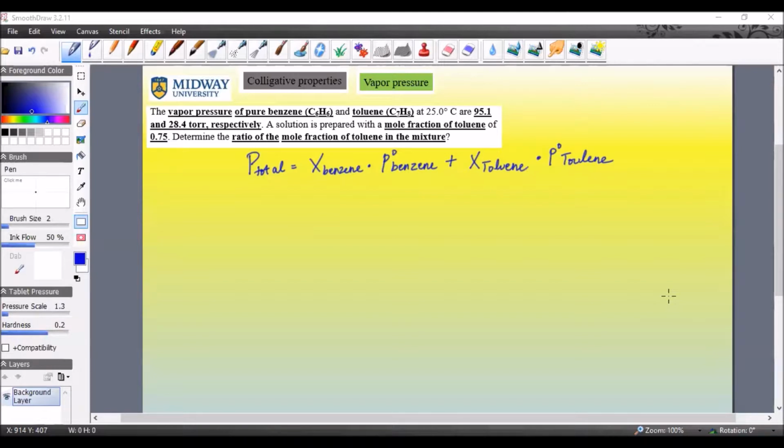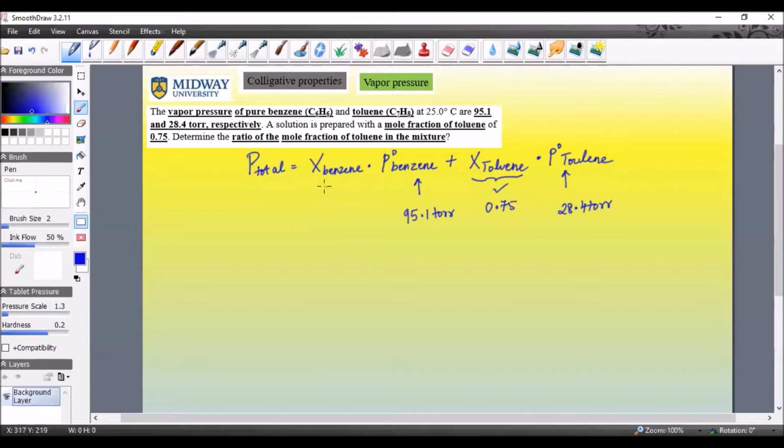Now, the question has given you the pure vapor pressure of benzene and the pure vapor pressure of toluene, which happens to be 95.1 torr and 28.4 torr. Okay. Now the question has given you the mole fraction of toluene, which happens to be 0.75.